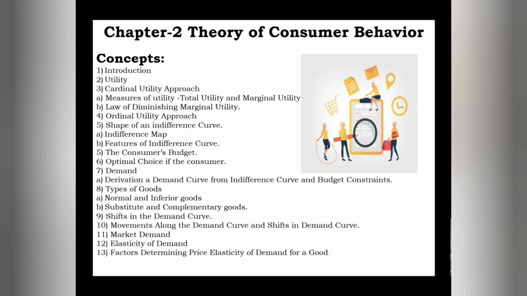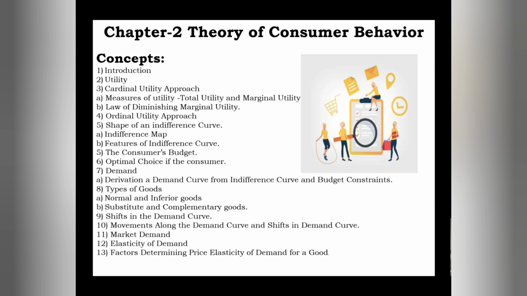Let us see what kind of concepts are kept in this second chapter, theory of consumer behavior. There are concepts like introduction, utility, cardinal utility approach. In that approach, we see measures of utility like total utility and marginal utility, and the law of diminishing marginal utility.